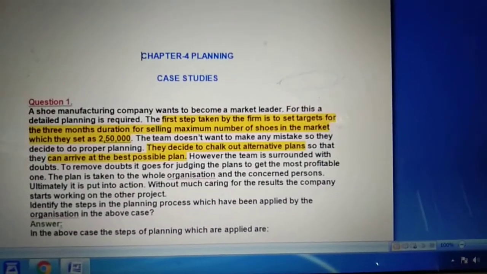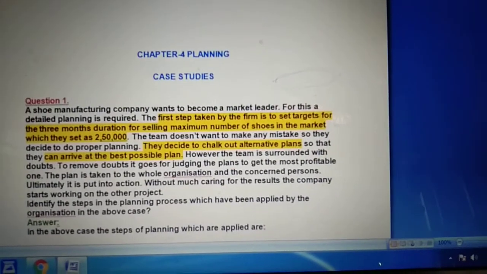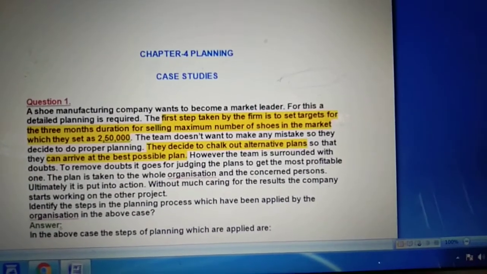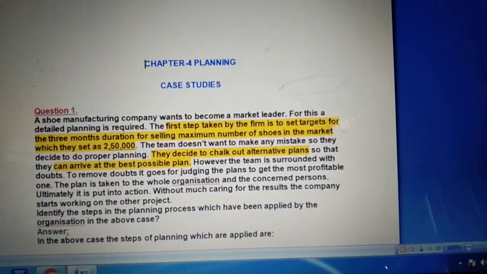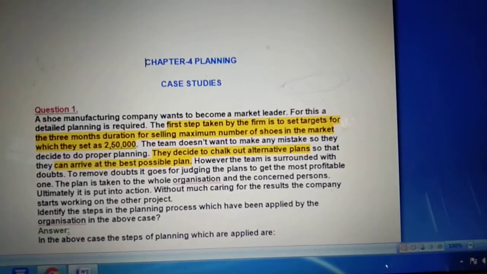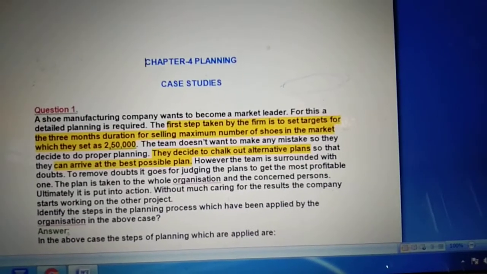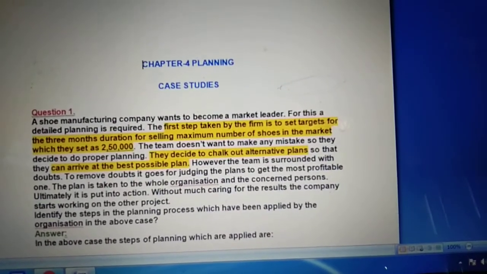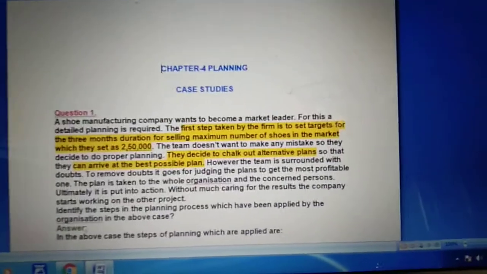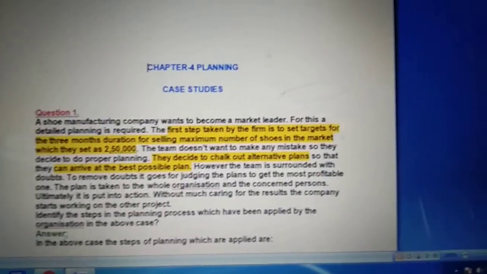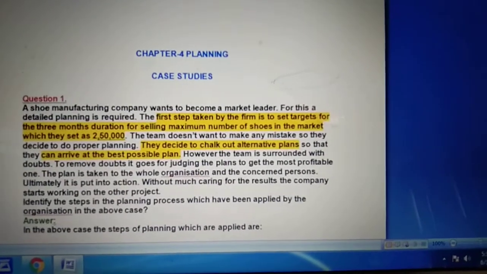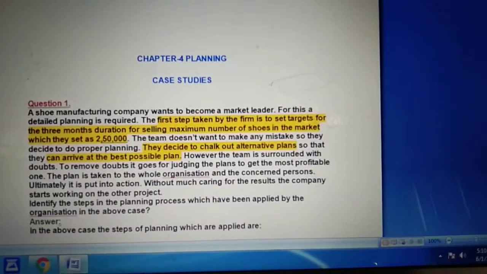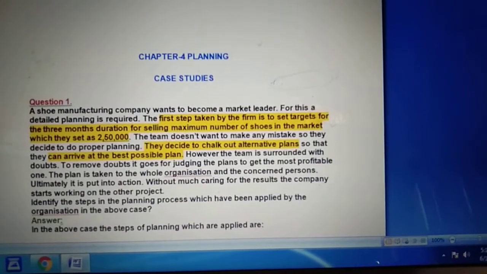Class 12 BST, case studies are going to be asked from each and every chapter. I have not covered case studies of chapter number 1, chapter number 2 and chapter number 3 because here you will have a little bit of difficulty. So we are just starting case study from chapter number 4 first. Now children, for solving the case study, you have to go through the case very thoroughly. Then only you will be able to identify what has been asked in the case and how you have to solve it.